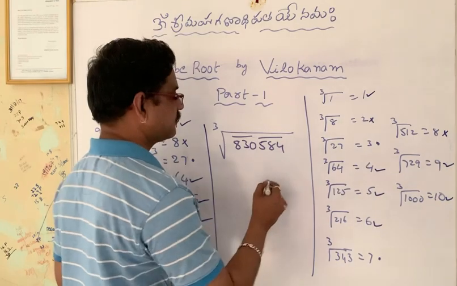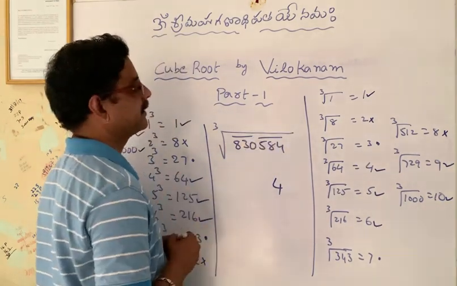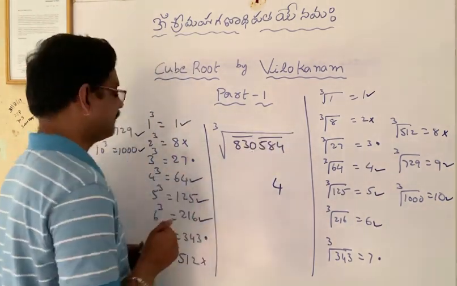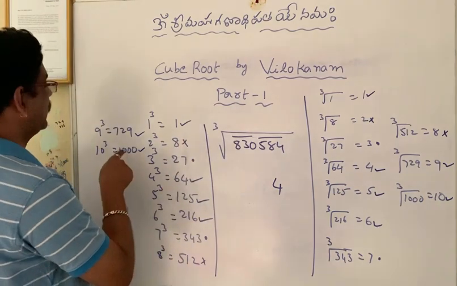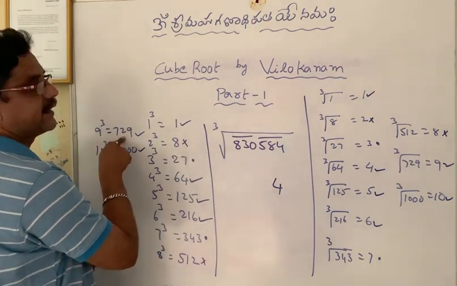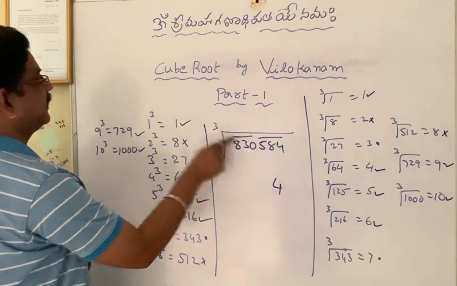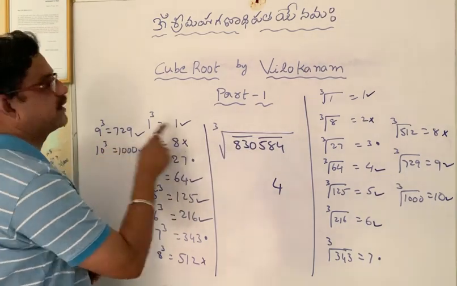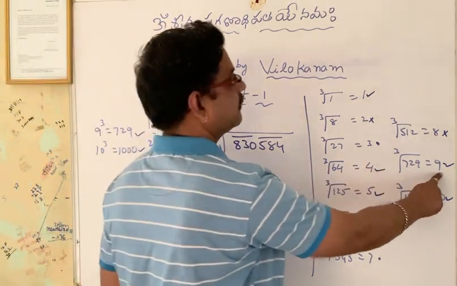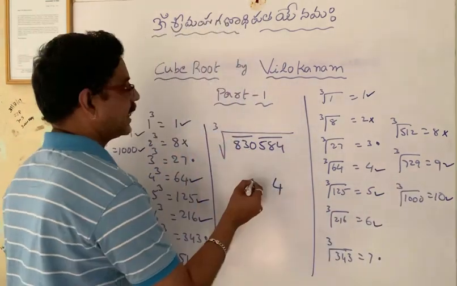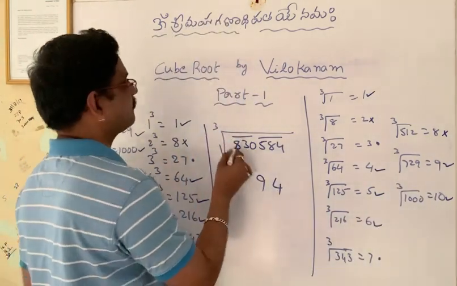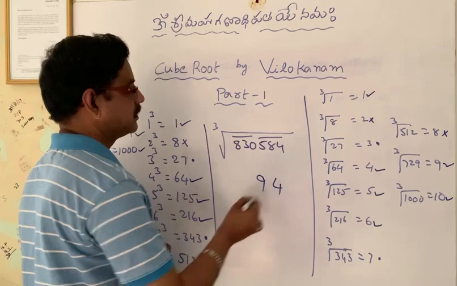So the units place we get is 4. Now 830 is near to 729. And what is the cube root of 729? 9. So the cube root of 830584 is 94.